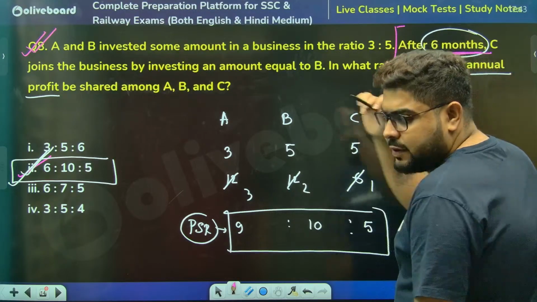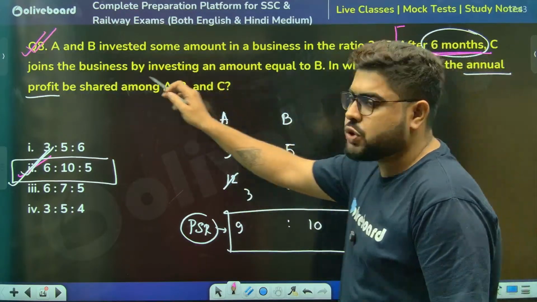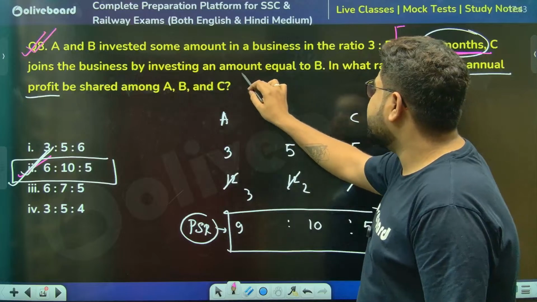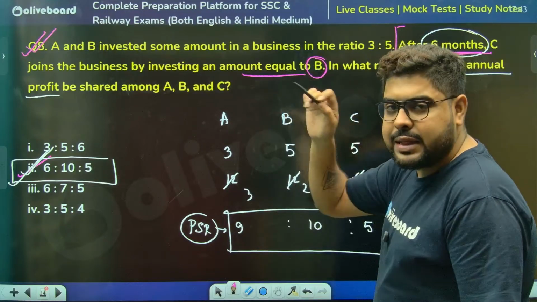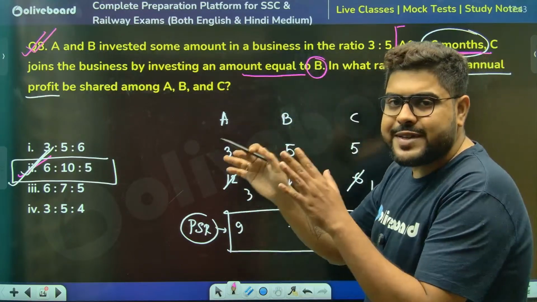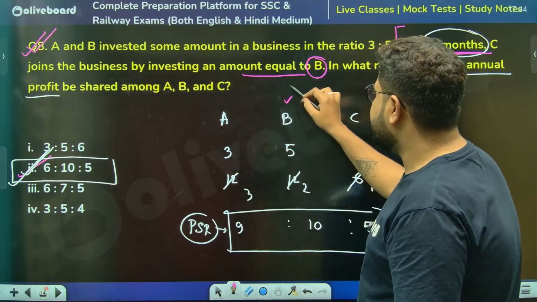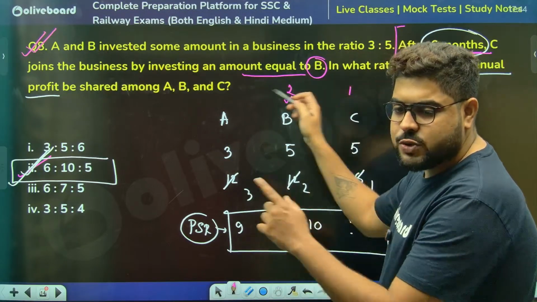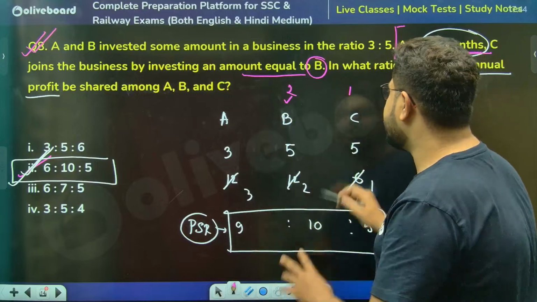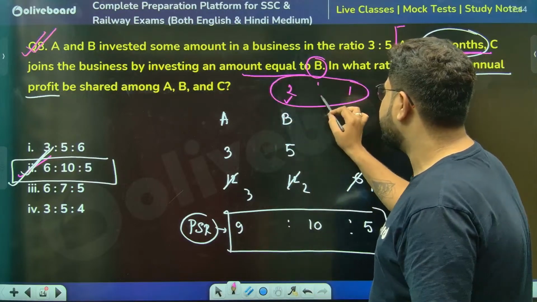After 6 months, meaning for half the time, C joins with an amount equal to B, like the investment ratio is the same. So the time ratio, B is double: B is 12 months, C is 6 months. So their profit sharing ratio also will be 2:1 for B and C.